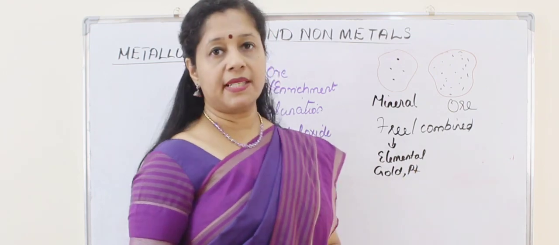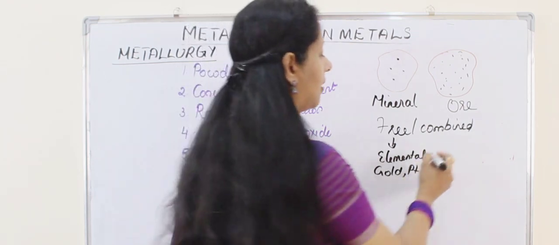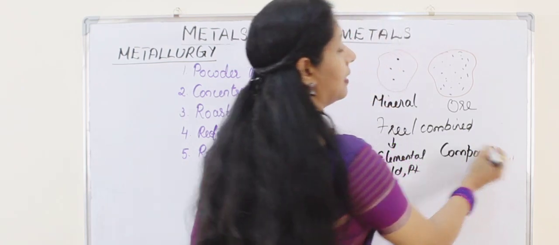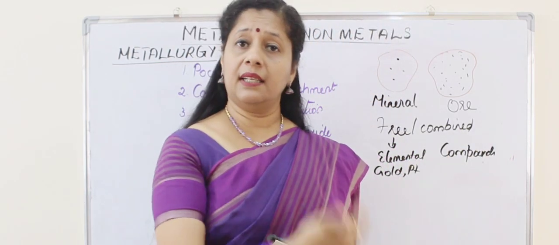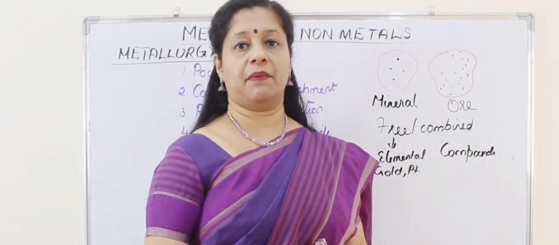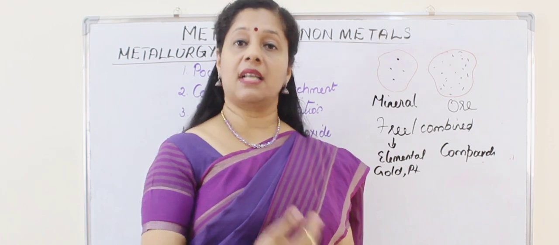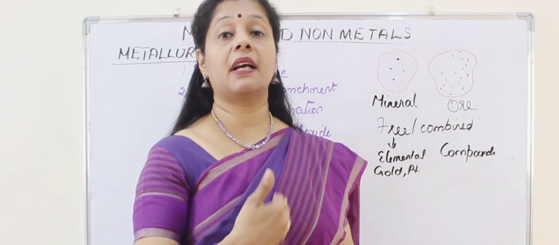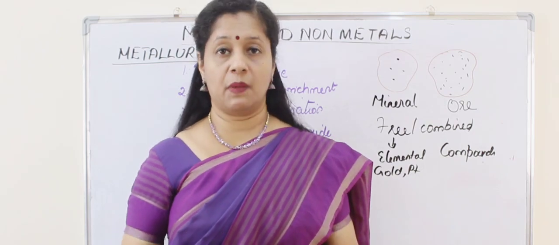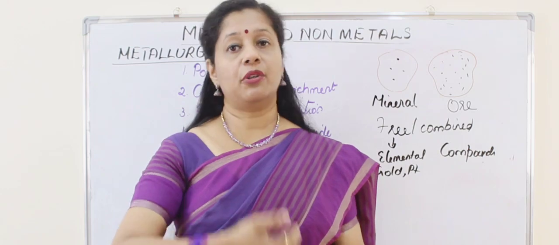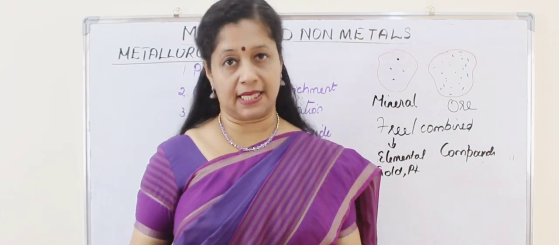But compound form means what? They are found as compounds. Means they may be reacting with other elements. For example, mostly oxygen. So we will get the metal oxides from the earth. Or sometimes we get the sulfide if it is combining with sulfur. If it is combining with carbon, we get carbonates. So in different forms we get. Suppose if I get oxide or sulfide or carbonate, I have to make it into the pure metal, right?